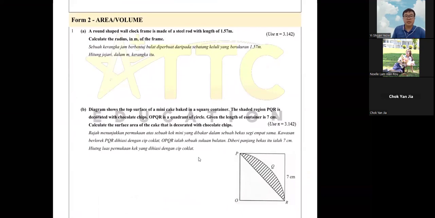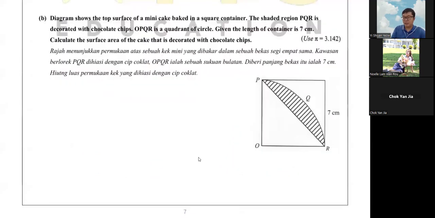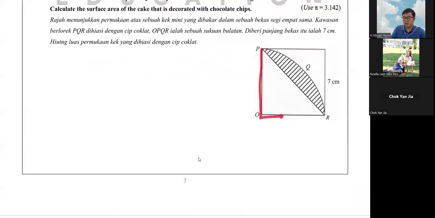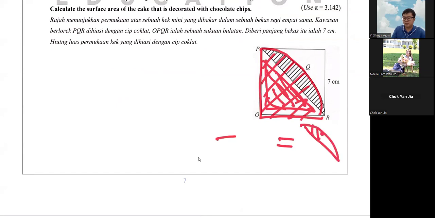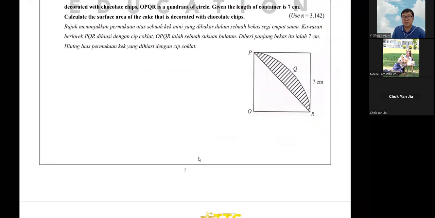Anyway, let's go. For area and volume, you need to remember all the formulas because they won't really give you much information sometimes. From how I look at it, this one is just the sector of this square. You minus off the triangle, you get the highlighted place. This is how you do all of this.